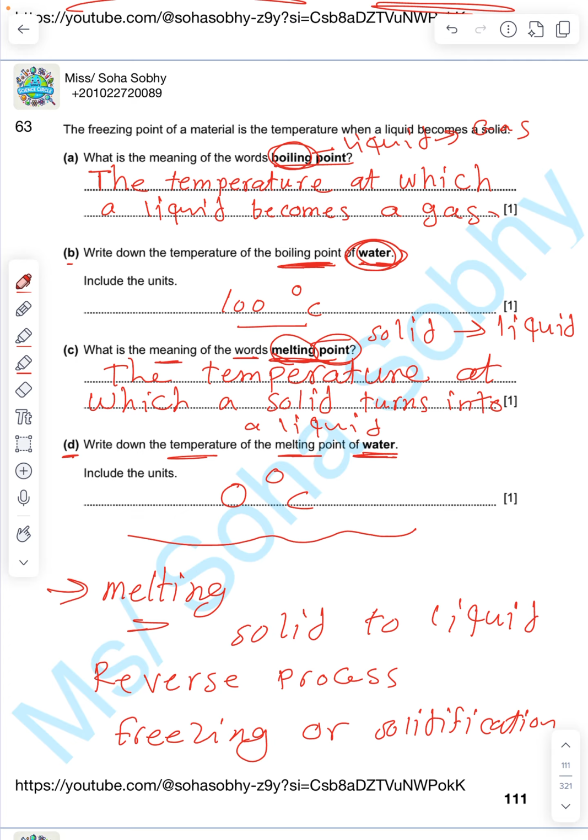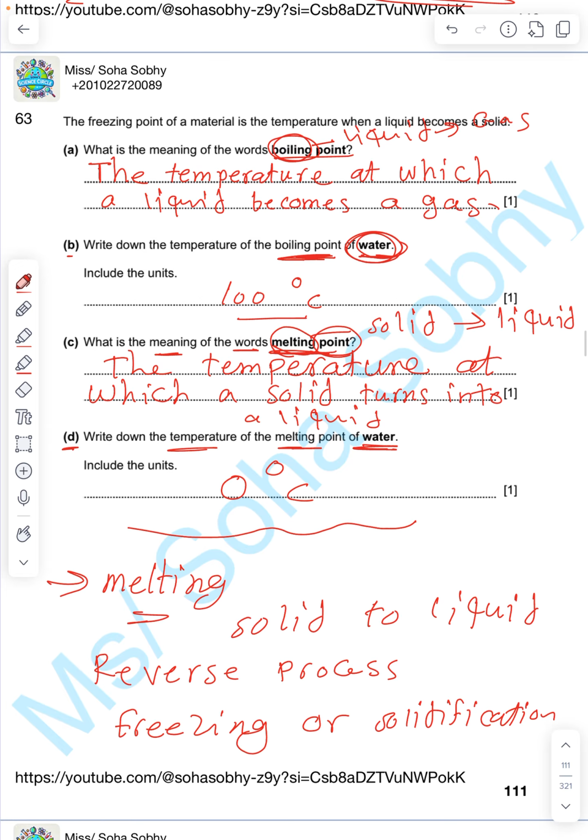And the reverse process of boiling or evaporation is condensation. Because we said it in the last part, evaporation or boiling is from liquid to gas, and from gas to liquid, this is condensation. When the gas cools down, it will turn from gas to liquid.